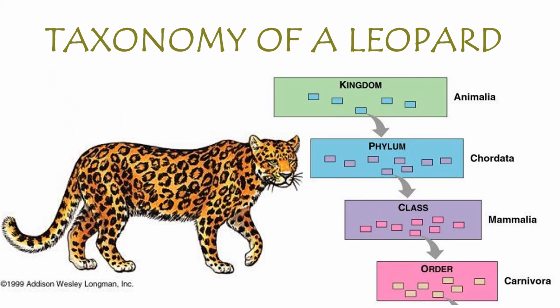So let's check this example of the taxonomy of a leopard. Leopards have eukaryotic cells, they are heterotrophs and are multicellular, so they belong to the kingdom Animalia. The phylum is Chordata, which means leopards have a specific structure during the embryonic development. Their class is Mammalia, and their order is Carnivora, so leopards have a powerful jaw and teeth adapted for stabbing, tearing, and eating meat. So this is how we can classify a leopard into different groups.